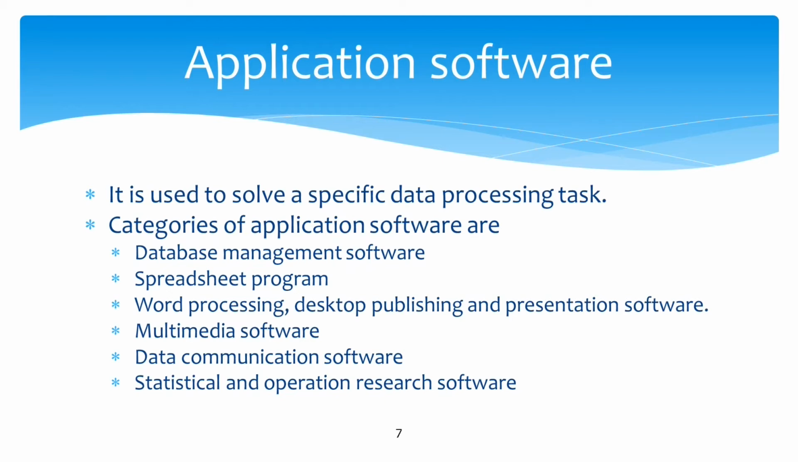As its name suggests, application software is used to solve a specific data processing task. Categories of application software are database management system, spreadsheet program, word processing, desktop publishing and presentation software, multimedia software, data communication software and statistical and operation research software.